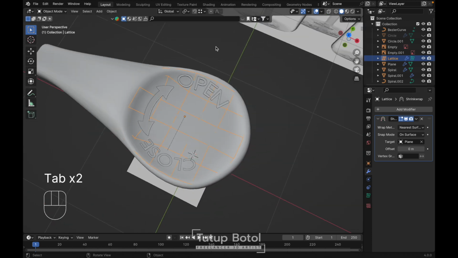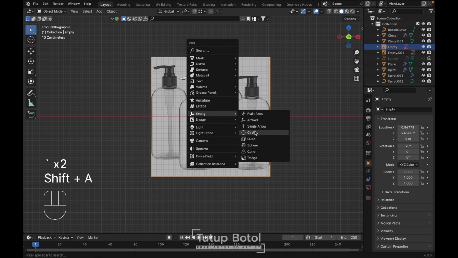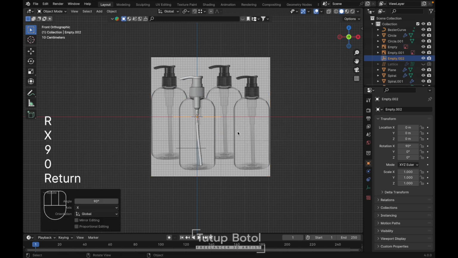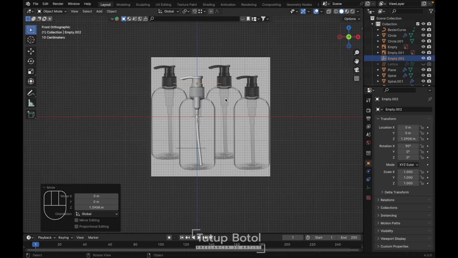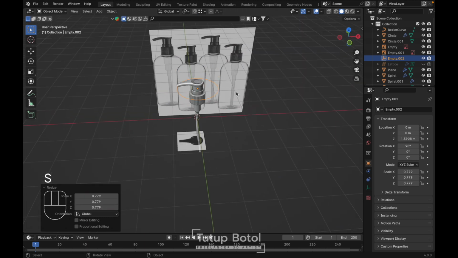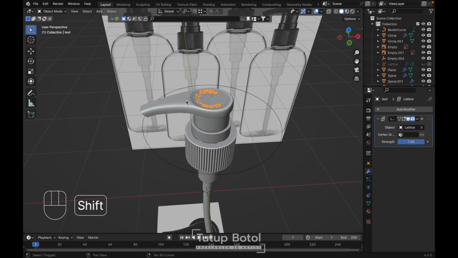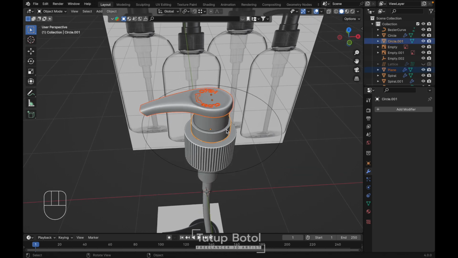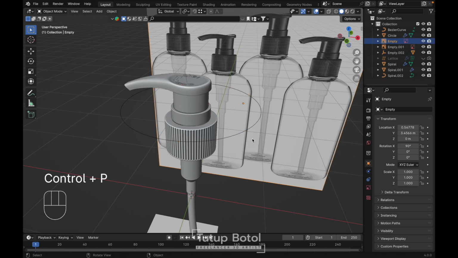Okay. To add an empty here, press Shift A, empty, add a circle, RX 90 degree, GZ. Probably just put it here, scale it. Then we're gonna select this one, all of this at the top, and our empty here. Ctrl P, object keep transform.